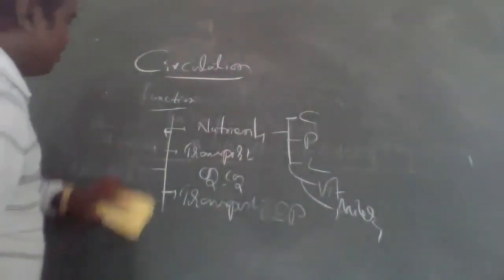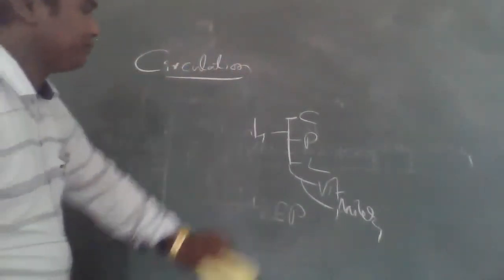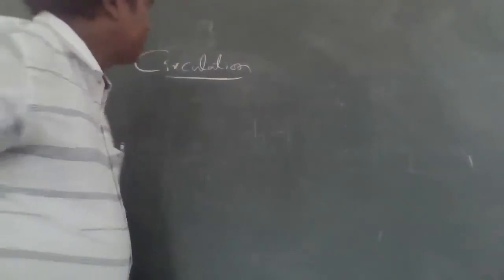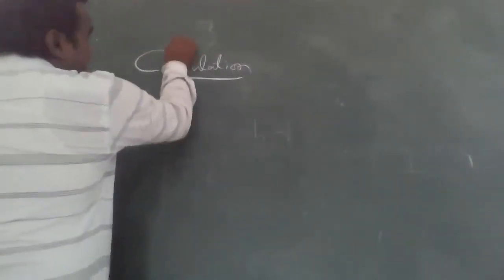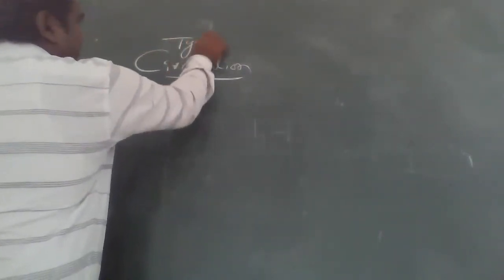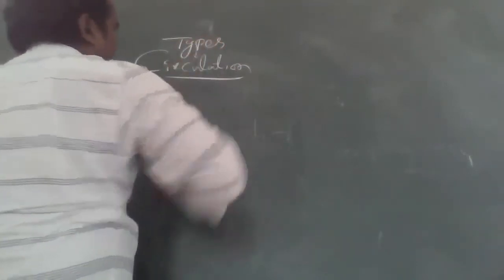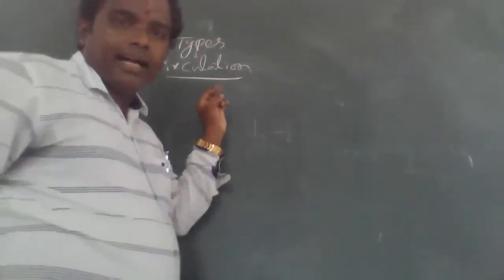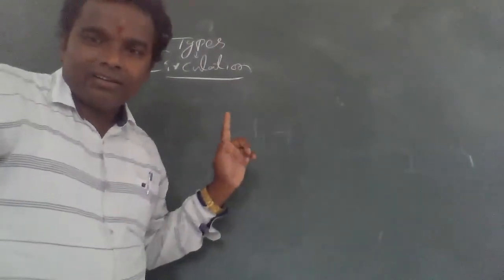What happened? Next one, types of circulation. Okay. How many types of circulation? Radhika, now is it visible, audible? Yes, sir.